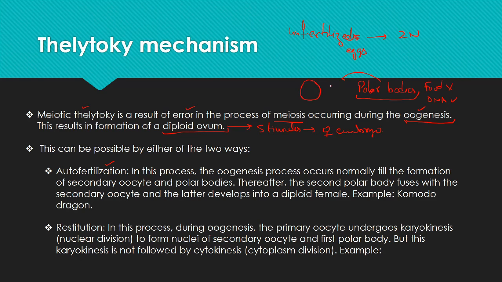It fuses with the ovum, thereby producing the 2n ovum. So in autofertilization, the oogenesis process occurs normally till the formation of secondary oocyte and the polar bodies. Thereafter, the second polar body fuses with the secondary oocyte, and later the secondary oocyte develops into a diploid female.